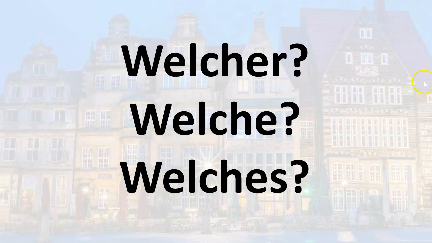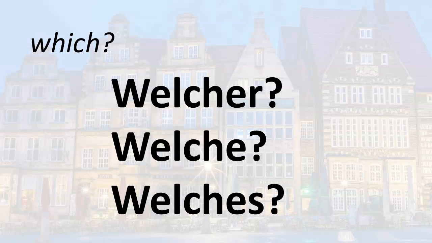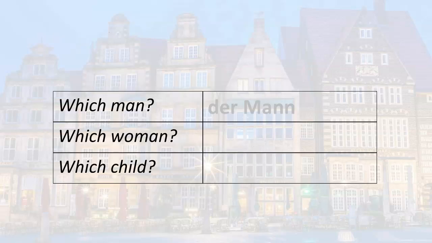The easiest way to remember, I think, is to think of the article. Masculine nouns take der for the, feminine nouns take die, and neuter nouns take das. So the ending will give it away. Der welcher, die welche, das welches. Which, welcher, welche, welches. So let's practice.